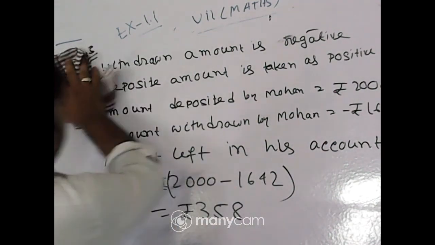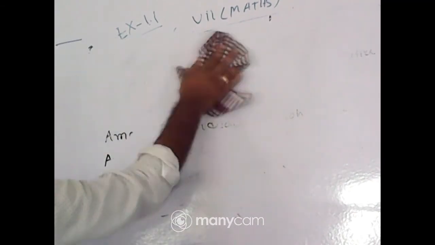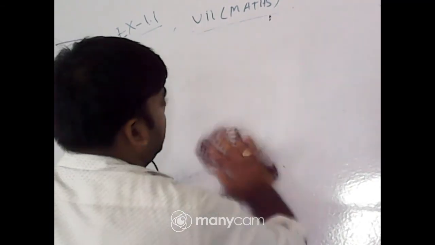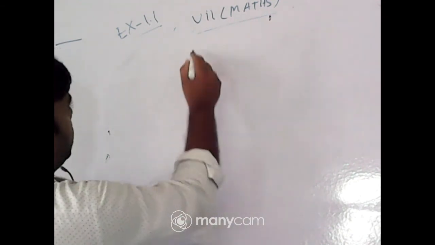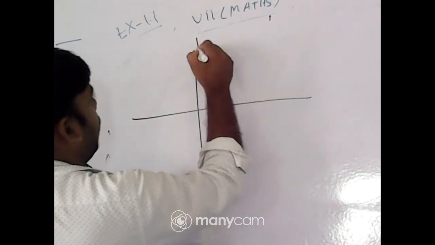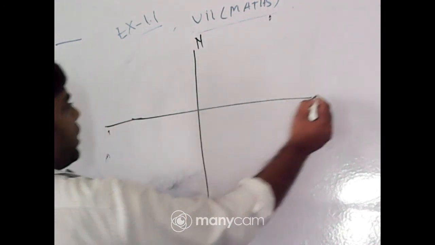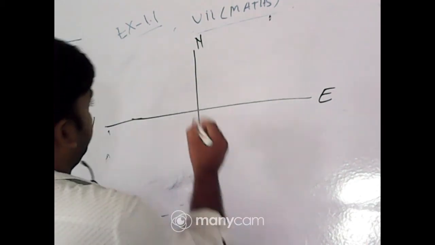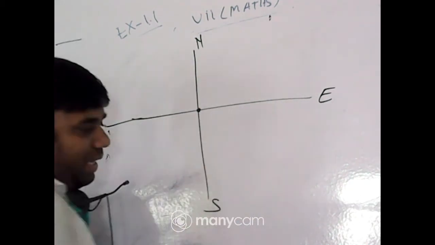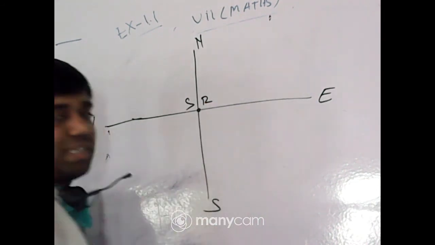Now one little thing I will discuss here. Just look at the board. We know there are north, south, east and west. Now Ram and Sam, two students, are here.